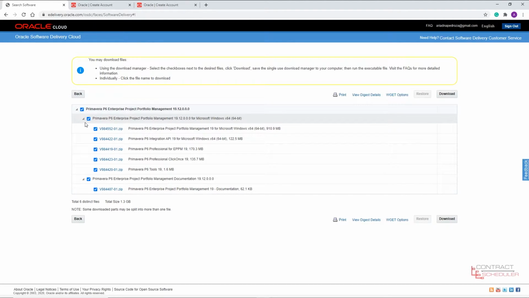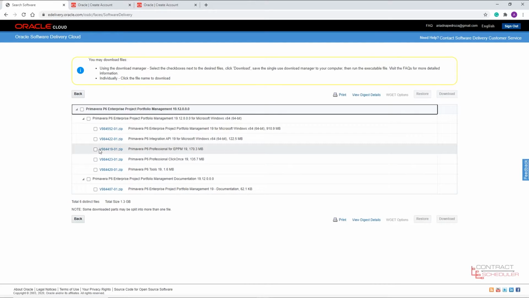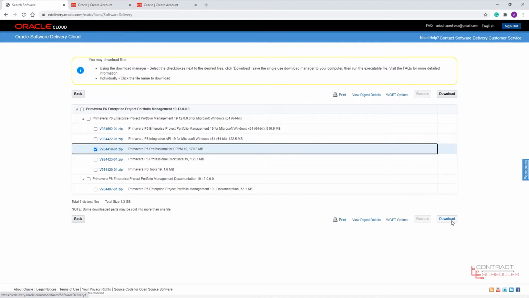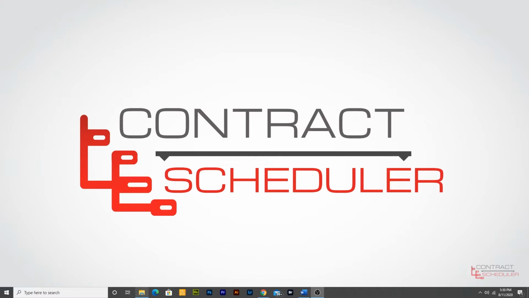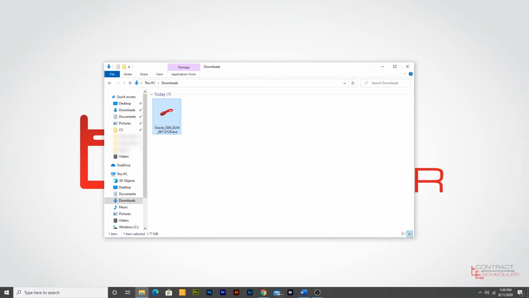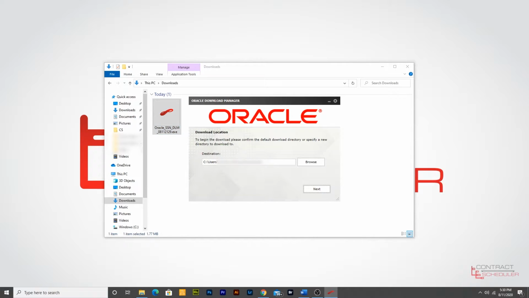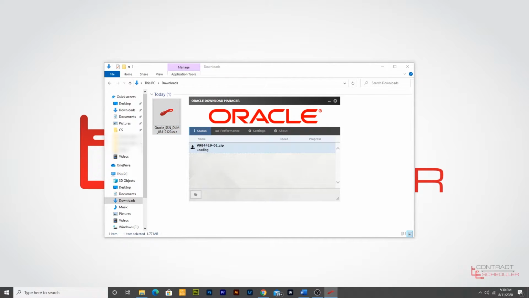Notice all these zip files here. You don't need all of them to install the software. So click on them like this, select all of them, and only click the Primavera P6 Professional for EPPM. Hit download. Go to your downloads folder and click on the executable file.